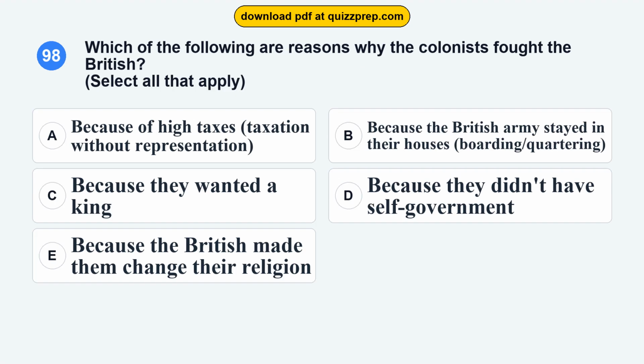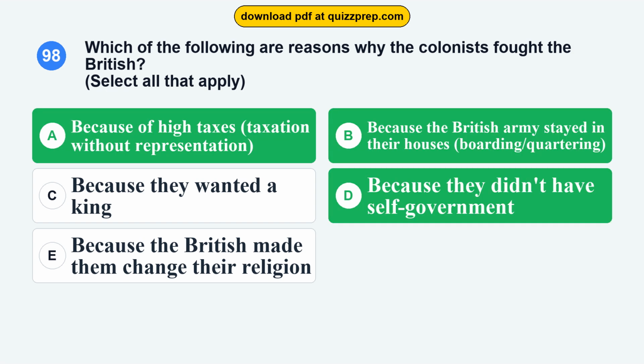Question 98. Which of the following are reasons why the colonists fought the British? Option A, because of high taxes, taxation without representation. Option B, because the British Army stayed in their houses, boarding/quartering. Option C, because they wanted a king. Option D, because they didn't have self-government. Option E, because the British made them change their religion.